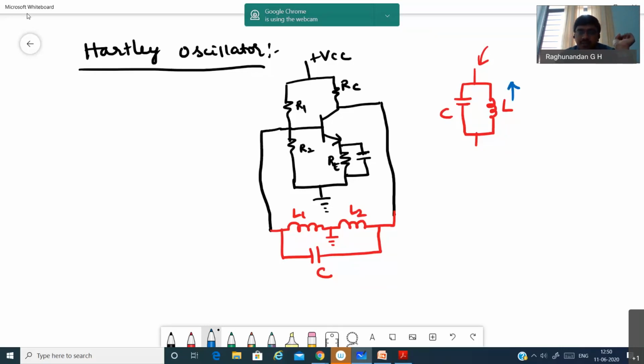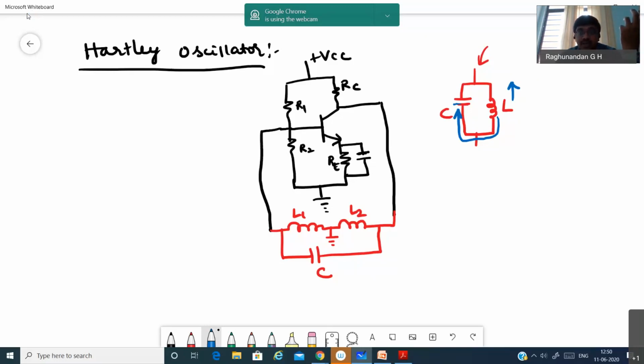When it reaches the peak value, the magnetic field collapses, and the energy of that magnetic field starts flowing towards the capacitor. That energy starts storing in this capacitor. And you know that the capacitor stores the energy in the form of charges or electric field.